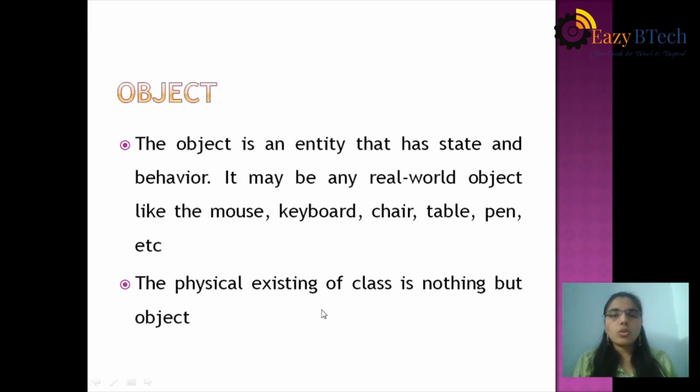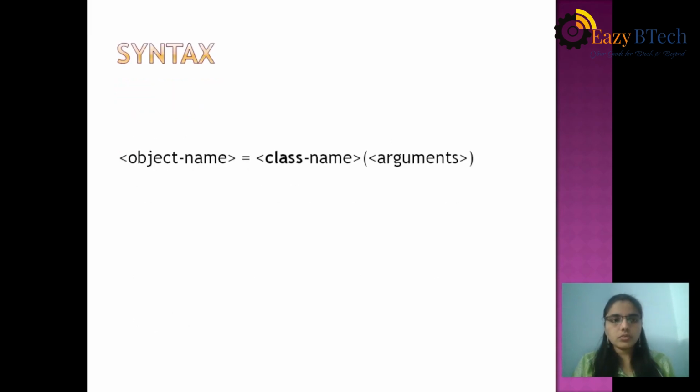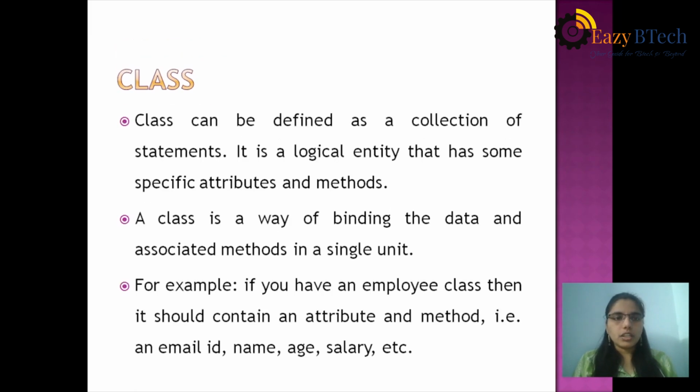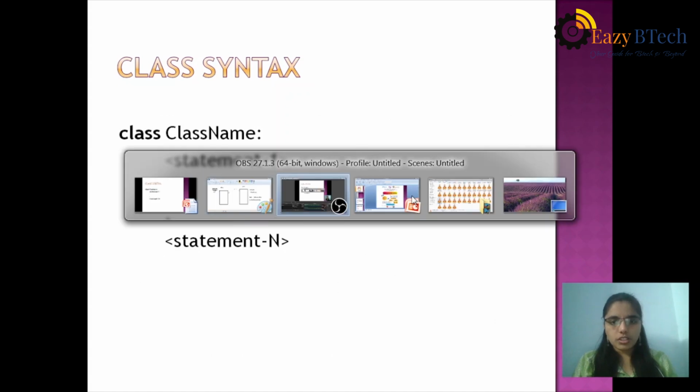If you want to access any data or functionality from the methods of the class, must and should we have to create an object. What is the syntax of an object? Object name is equal to class name of arguments. So we have to pass arguments within the parentheses. Let's see an example for class and object.